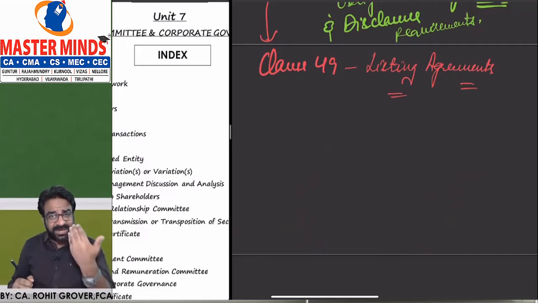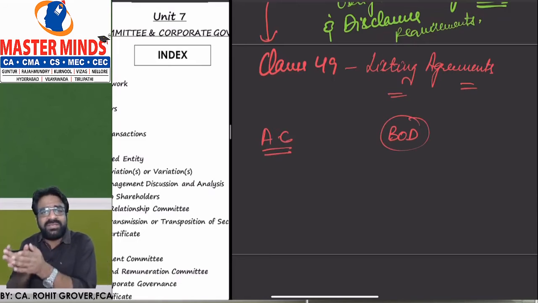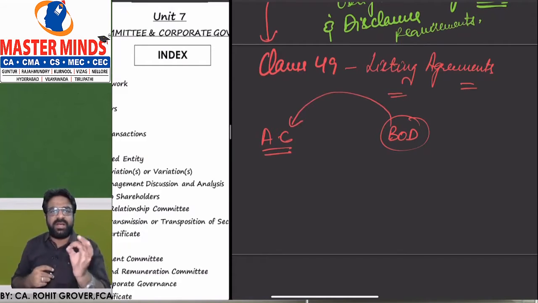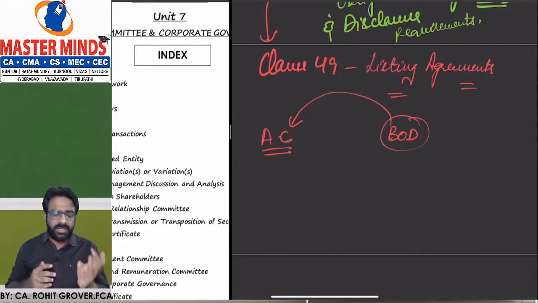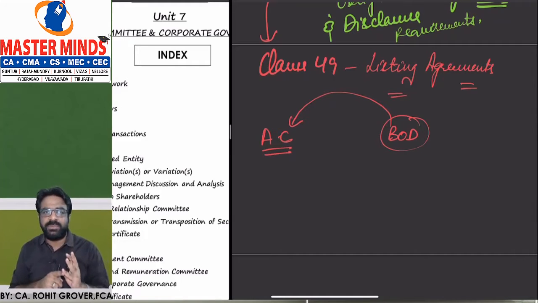Now, let us first understand what the audit committee is all about. I already gave you an idea. Audit committee is basically what? All the powers which the board of directors used to enjoy, all those powers have now been shifted into the hands of whom? Audit committee. It is the audit committee only which will review the interim financial statements and final financial statements.